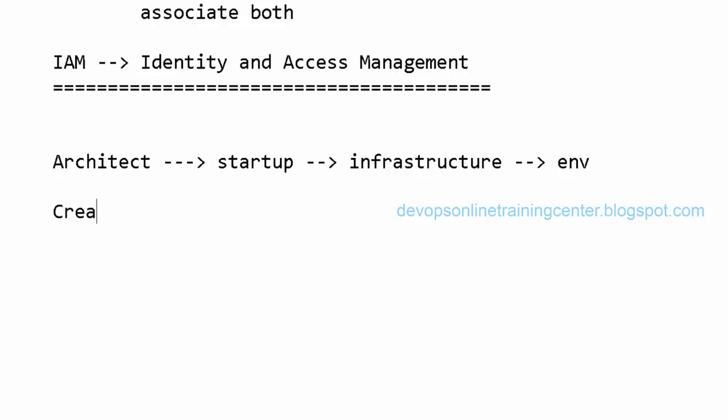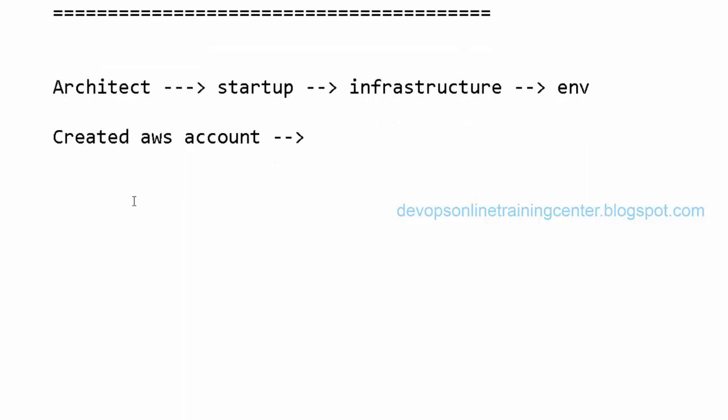For the organization, I created an AWS account. Then I started using it. So I created several EC2 instances, Elastic IPs, and then some storage, S3 buckets, and all that stuff. Now, since the architect has created all these things, he is not going to do all the work, right? So he wants to delegate the work to people in his organization, let us say in his team.